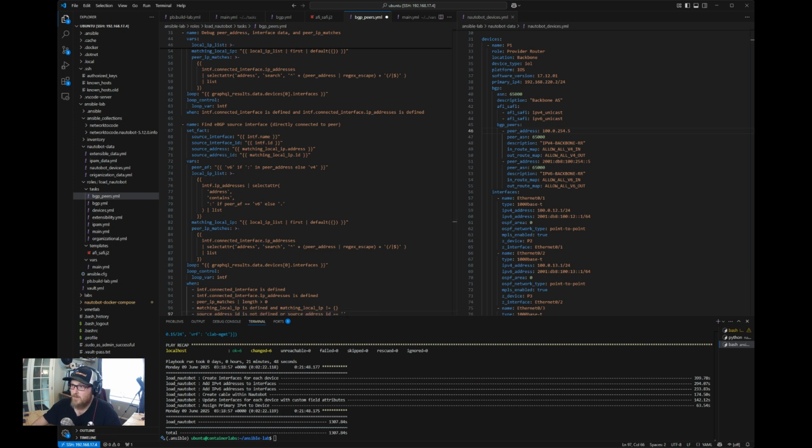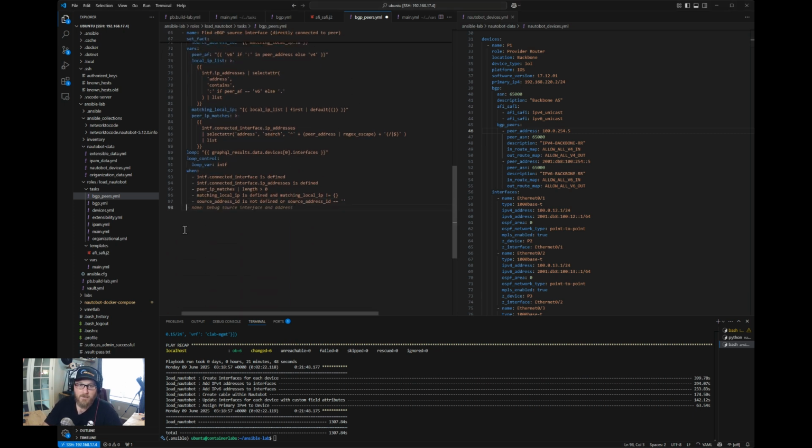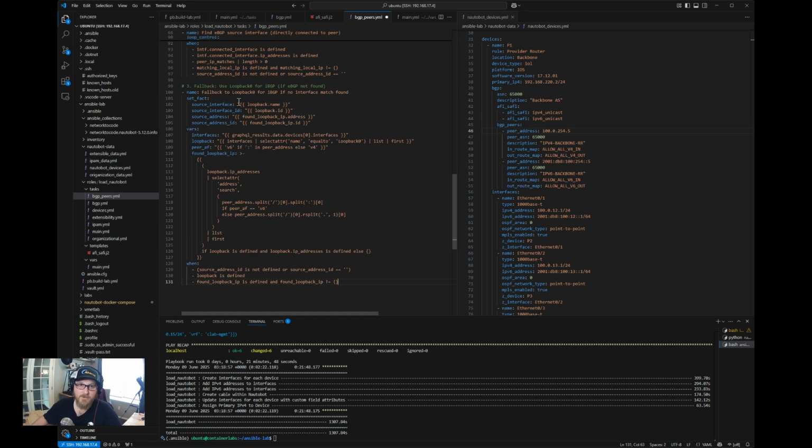We want to be able to look up those and figure out what the IP address IDs are in Nautobot so that we can properly provision this in Nautobot's BGP plugin. If that's not applicable, we want to fall back to just looking up the loopback 0 address, because that's the other interface that we'll use for peering in this lab.